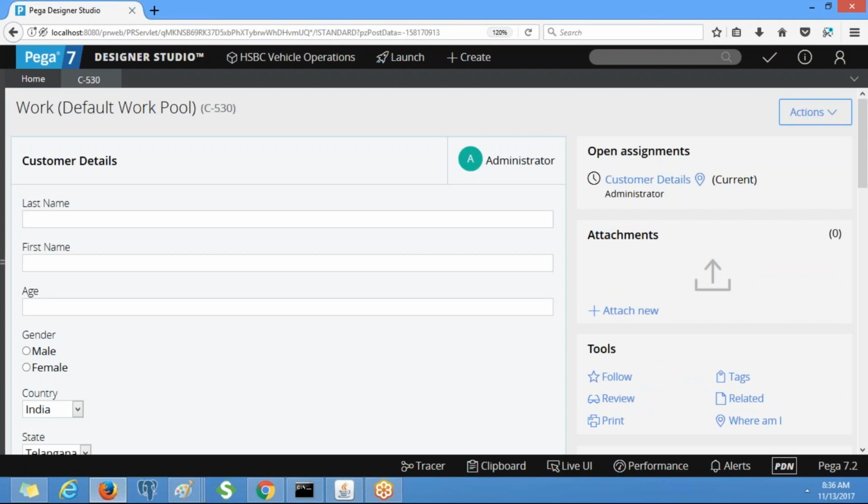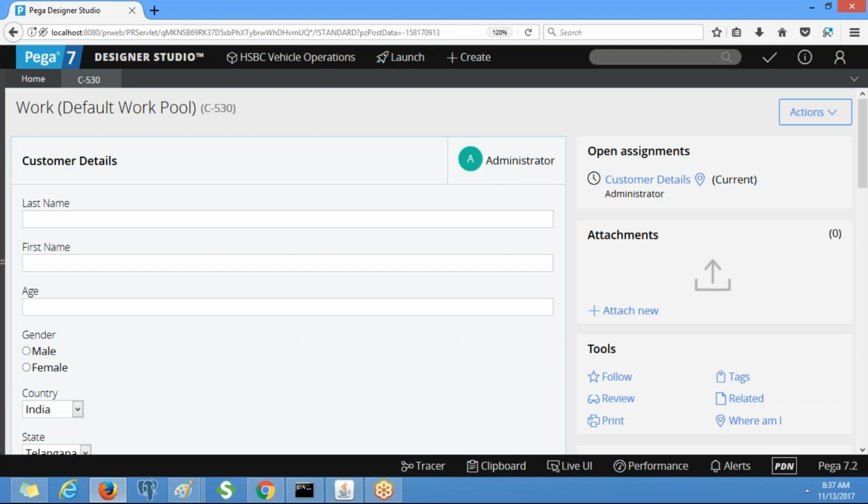Okay. So where will the work object details be posted in PRPC? Before going to be stored in the database, it will be posted to some common, temporary area. So what is that? Yeah, the clipboard. On the clipboard, under which page can you see the details? The user pages is the category, right? So under the user pages category, what is the page? Work class. pyWorkPage.